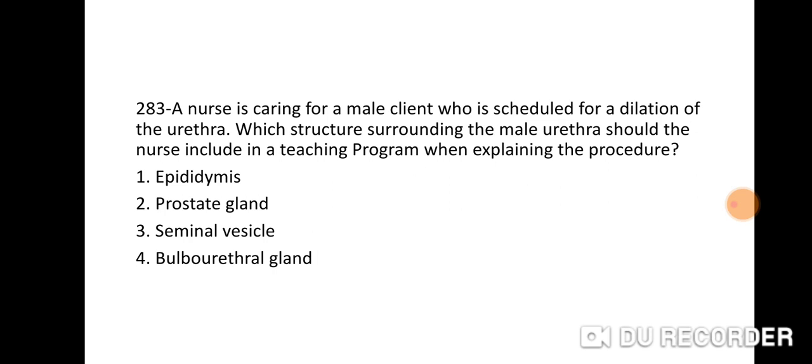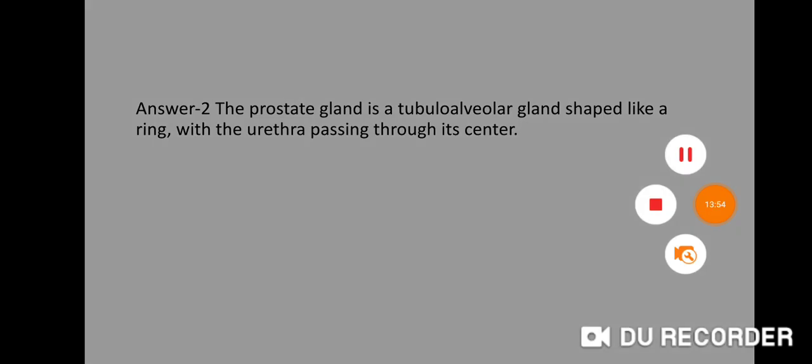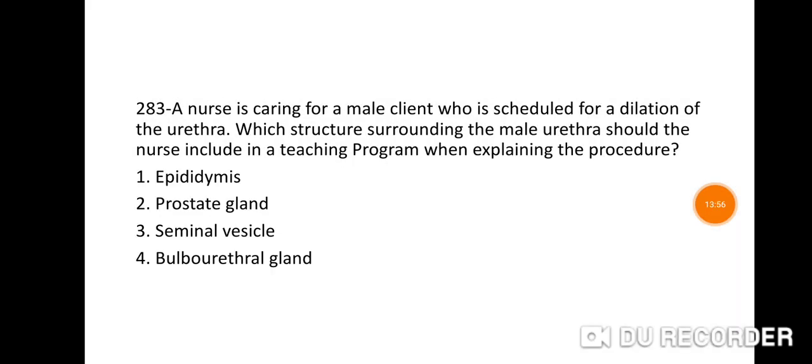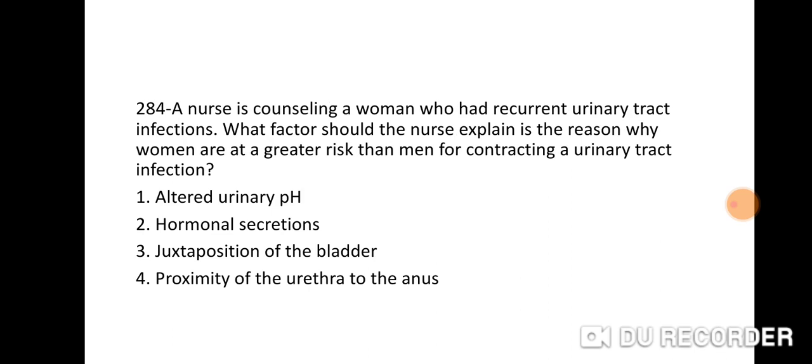Right answer is 2. The prostate gland is a tubuloalveolar gland shaped like a ring with the urethra passing through its center. Answer is 2, prostate gland, which is shaped like a tubuloalveolar gland. Okay. Next question is 284.